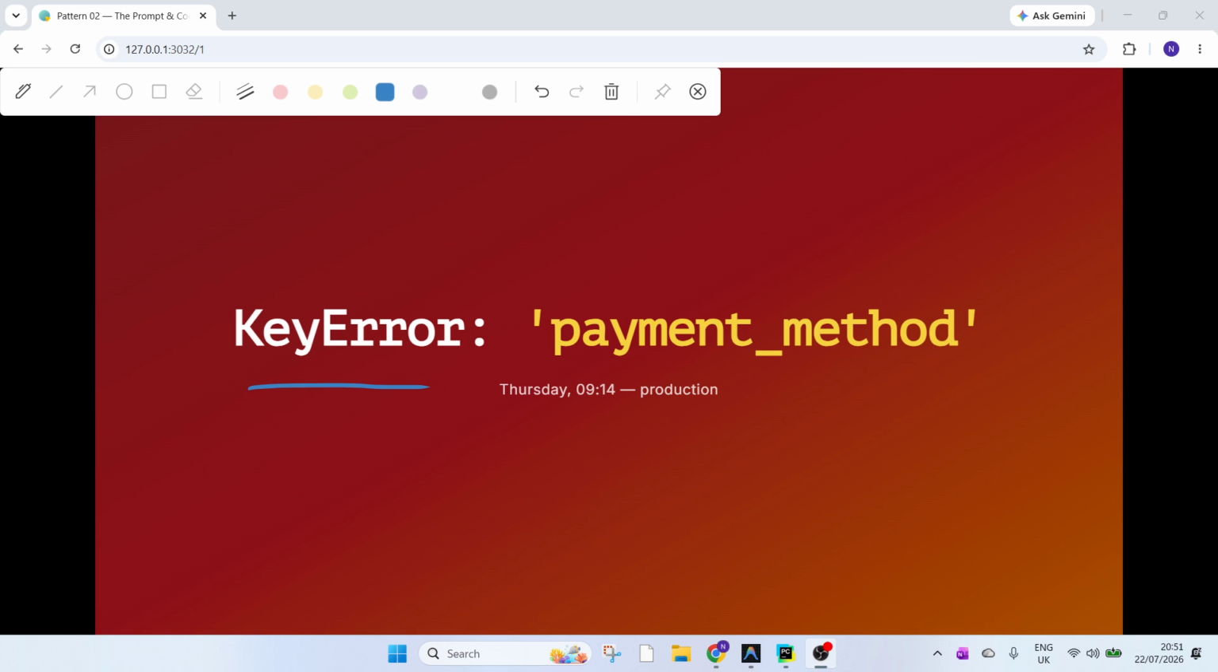Key error, payment method, Thursday morning, 9:14, in production. This AI feature has worked perfectly for 6 weeks. Nobody changed its code. Nobody touched its prompt. So what broke it? Another team plugged in. That's it. That's the whole crime.